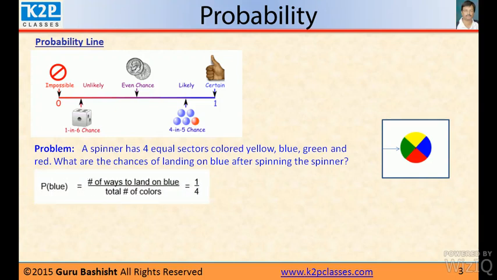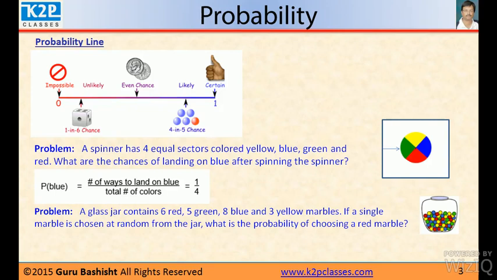So number of ways to land on blue is 1 because it is 1, 2, 3, 4. And total number of colors is 4. So it is 1 by 4. So chances of landing on blue after spinning the spinner is 1 by 4.